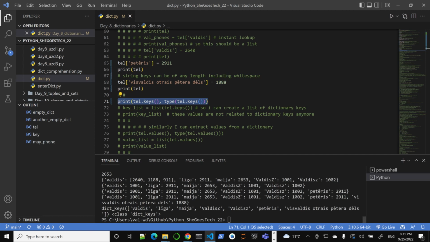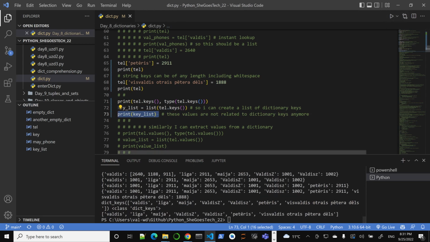If you really need to convert your keys to an actual list, you can do so like here, and this will give you a list of keys. I didn't print it, but it is going to be a real basic list, no relation to the dictionary keys anymore. It's just a list.